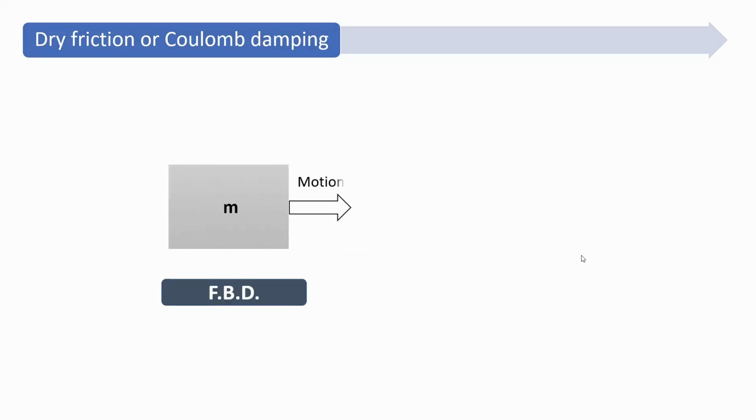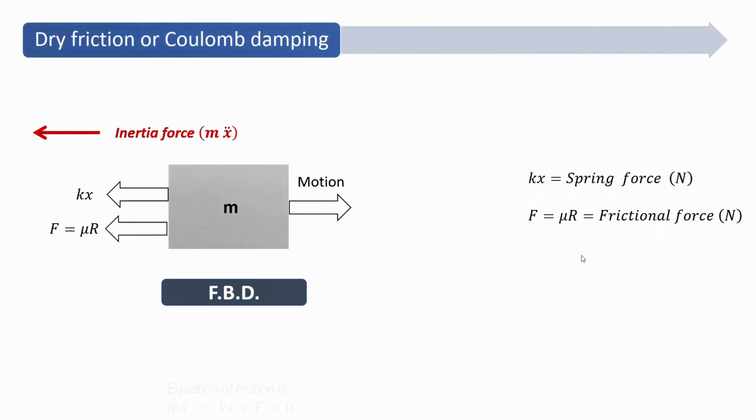So if you draw the free body diagram for this, then these are the various forces which are acting. If this is the direction of motion, the restoring force offered by the spring is kx, the frictional force is mu r, where mu is the coefficient of friction and r is the normal reaction, and the inertia force, which is always opposite to the direction of the motion, is mass into acceleration.